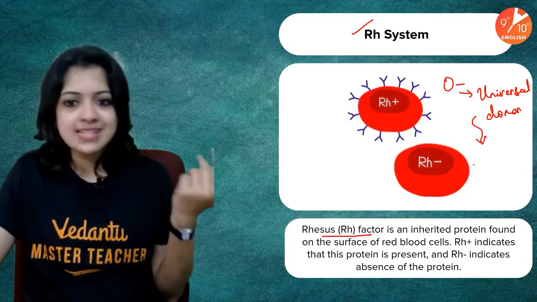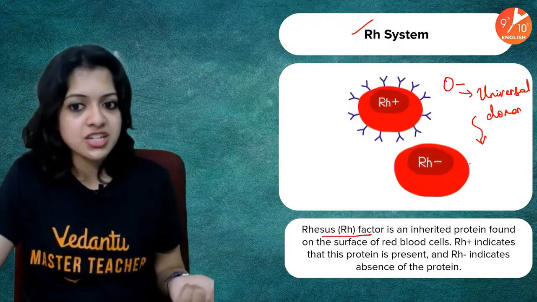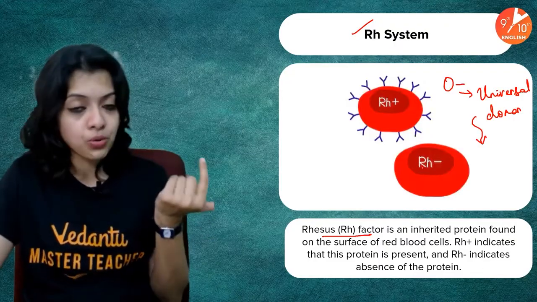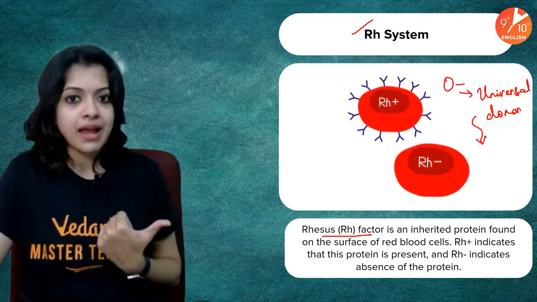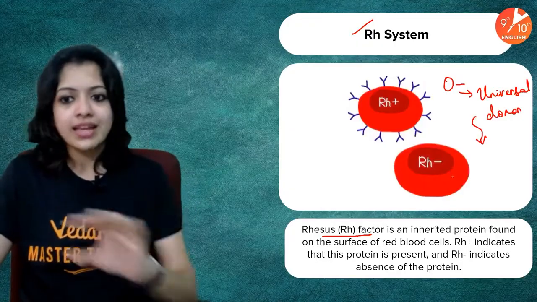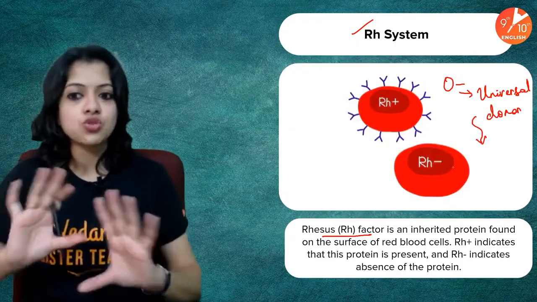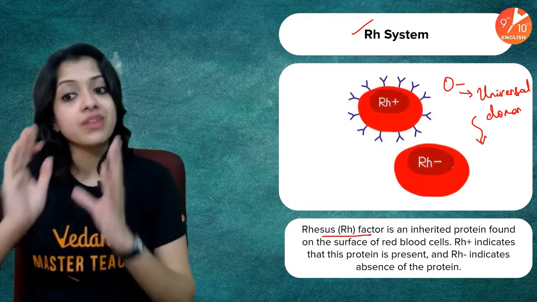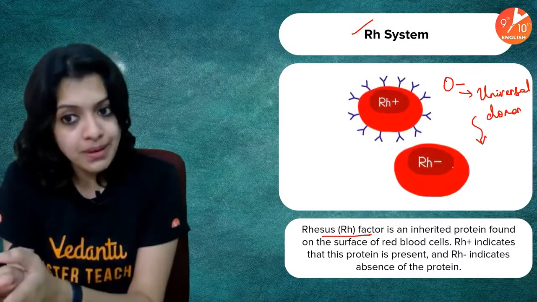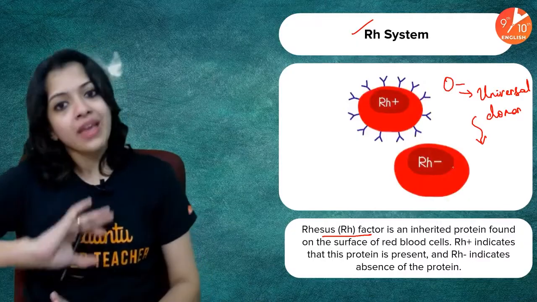Not at all. It doesn't have A antigens, it doesn't have B antigens, it doesn't even have the Rh protein on its surface. So the A positive recipient's blood says that okay, this is safe. There are no antigens, so we have nothing to act against. This is why O negative is considered to be universal donor, because this blood can safely be donated to any